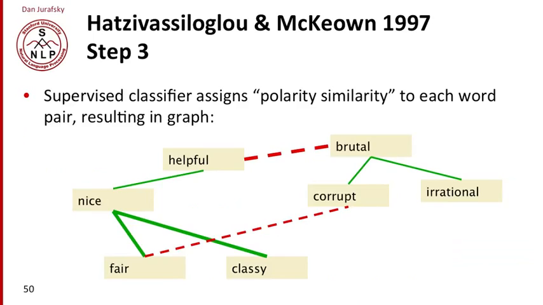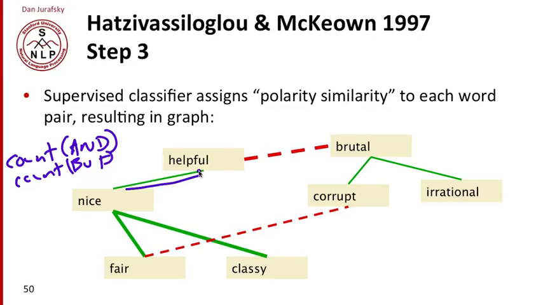And now we can build from that a classifier, and the job of the classifier is just to assign for each pair of words how similar the two words are. We can give the classifier the count of the two words occurring with an "and" in between them, and a count of the two words occurring with a "but" in between them. And the classifier can learn that nice and helpful are somewhat similar, nice and fair are very similar, fair and corrupt are very dissimilar. I've marked them in red with a dotted line because maybe "but" occurs much more often between these two, and "and" occurs more often between these two, and so on. So we can get between any pair of words a number that indicates its similarity.